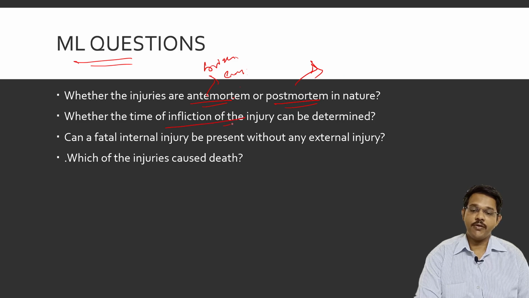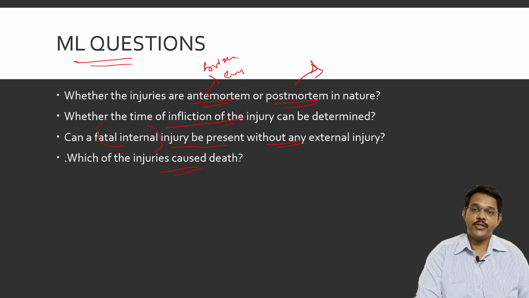Then the time of infliction of injuries, as we discussed in different injuries like abrasions and contusions, can be differentiated a little bit, but it is very difficult when multiple injuries have occurred simultaneously. Then we have to answer whether a fatal internal injury may be present without any external injury. There may be multiple injuries, but the fatal injury may be different. So which fatal injury was there has to be differentiated. There may be multiple injuries on the body, but there may be one internal hemorrhage in the liver which may cause the death.